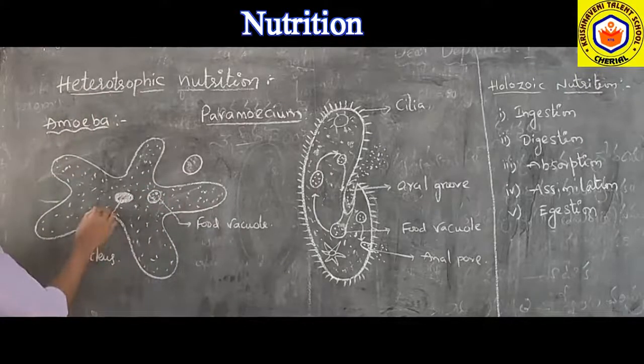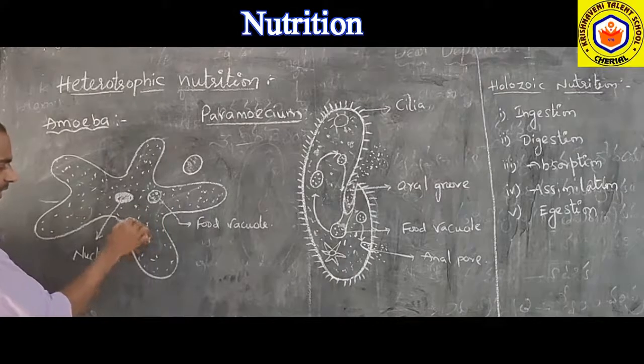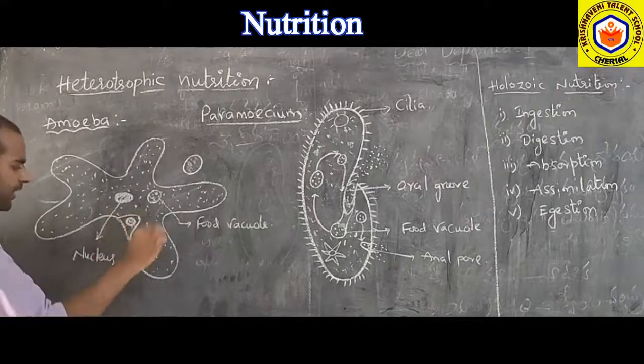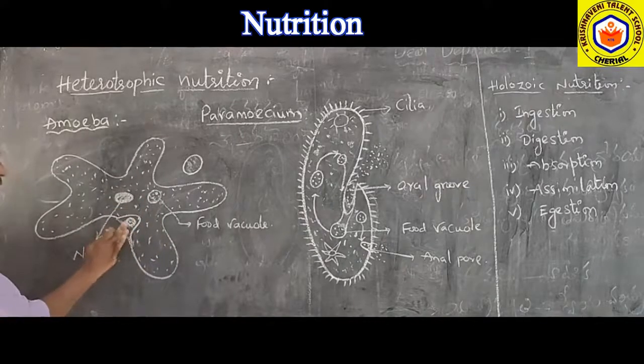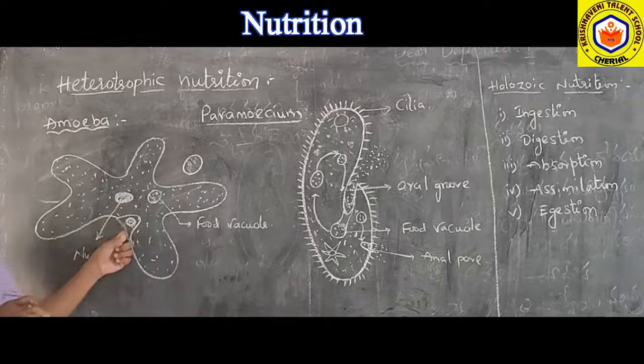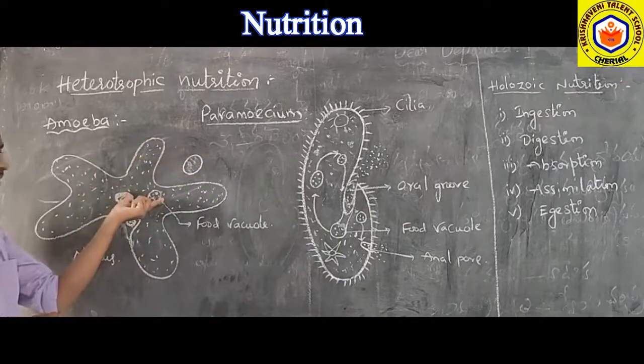So this is called intracellular digestion. The waste materials also will be collected. If it is the waste material and it has come near the surface, then suddenly it will be ruptured again. The pseudopodia and the surface will be ruptured, and the waste material will be thrown outside. This is egestion.